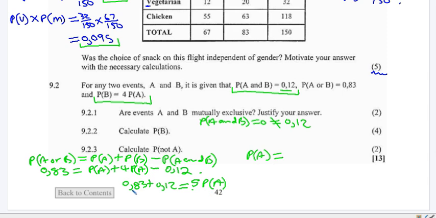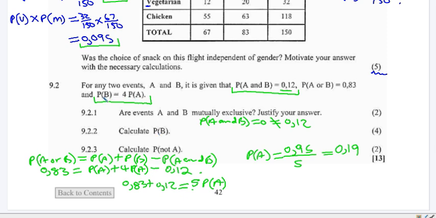So this one is going to be equal to 0.95, and then divide both sides by 5, and this is going to be equal to 0.19. Probability of A is equal to 0.19.